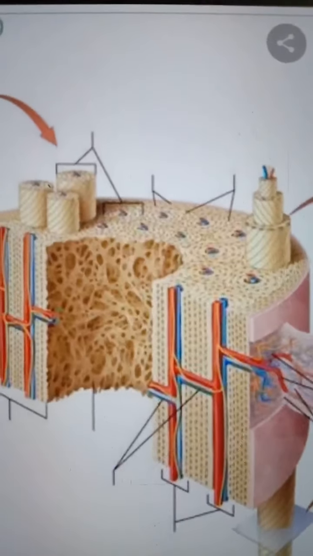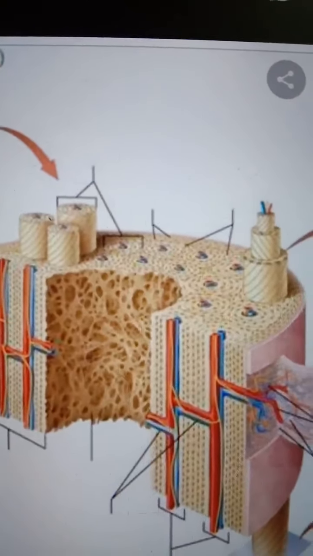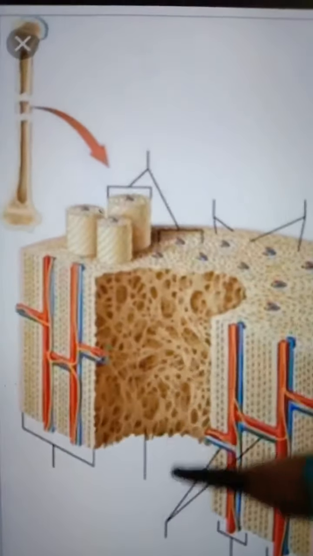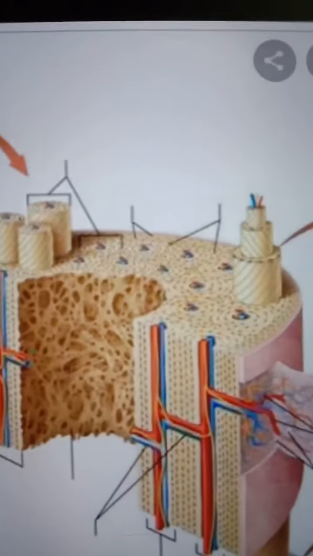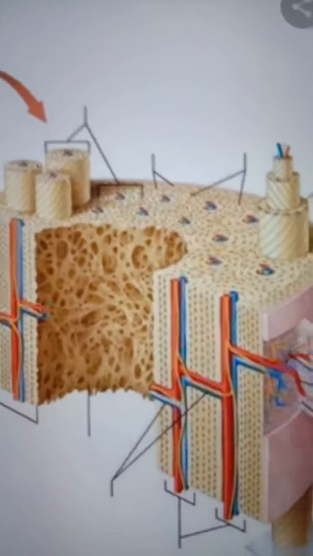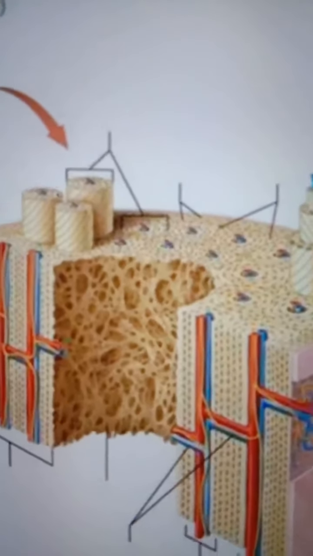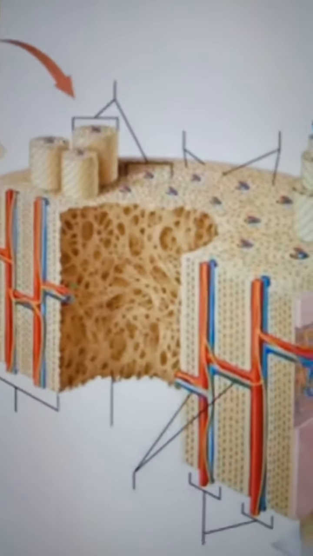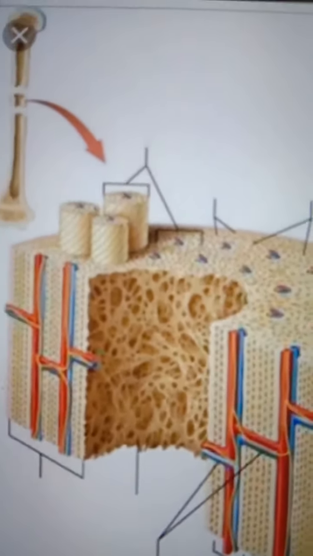Each unit is called the Haversian canal, which is about 50 microns in diameter. It contains a neurovascular bundle consisting of blood vessels, nerves and lymphatics.